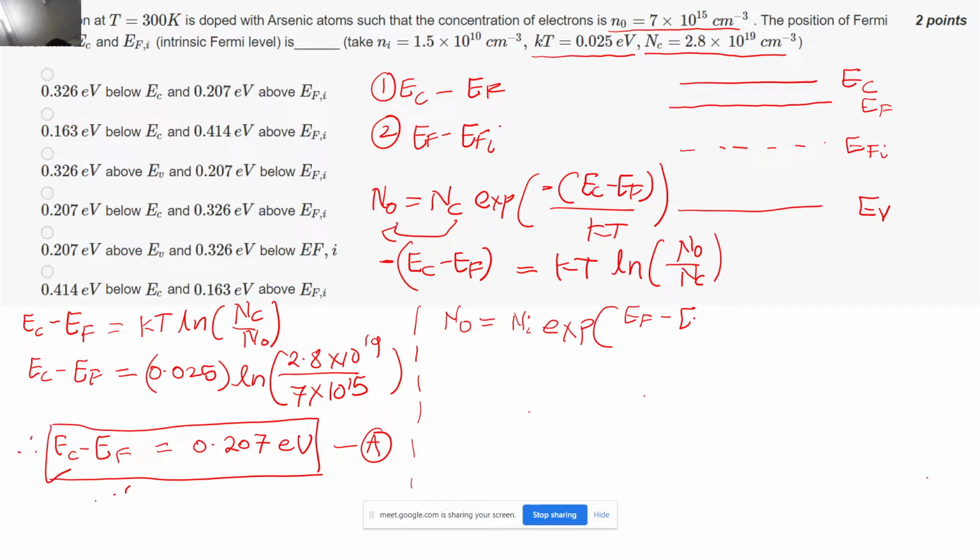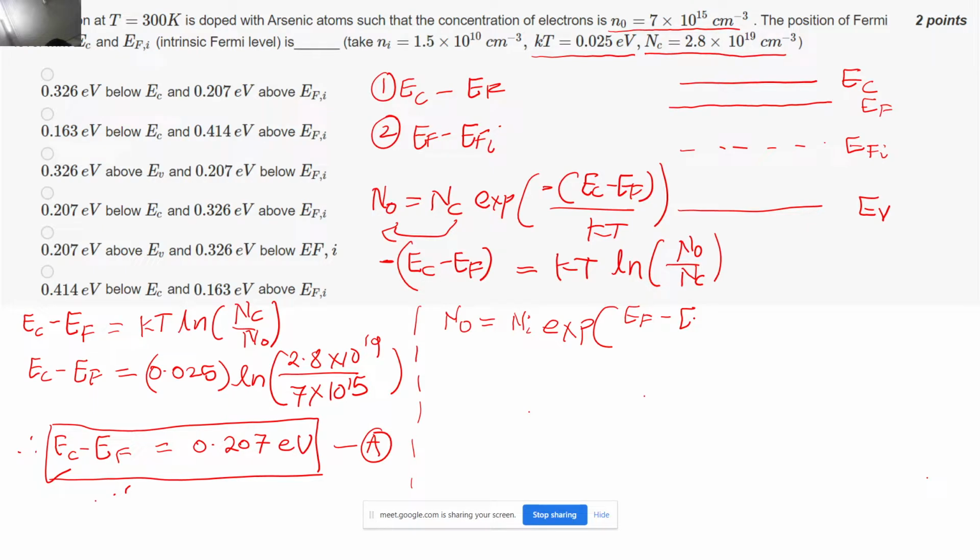So hence EF minus EFI. I will just be putting the values over here again. So it will be 0.025 into log of, what is the value of n0? 7 into 10 to the power 15. And what is the value of Ni? Ni is 1.5 into 10 to the power 10, correct? Now if you calculate this value using your calculator, you will get EF minus EFI to be equal to 0.326 electron volts.